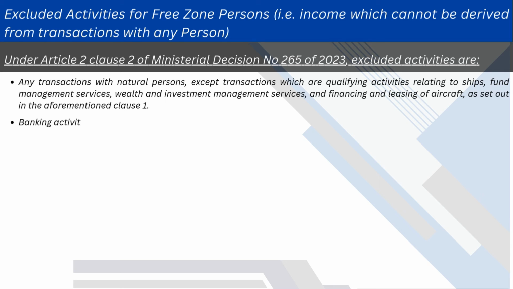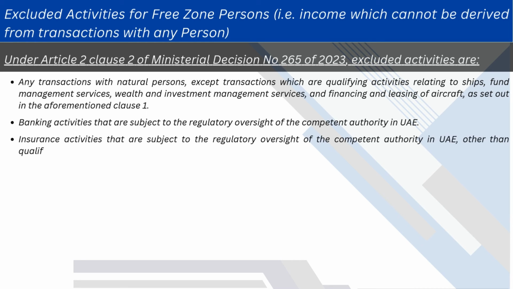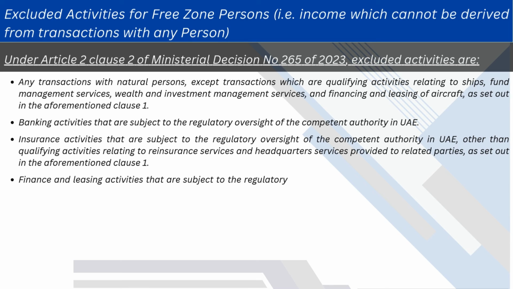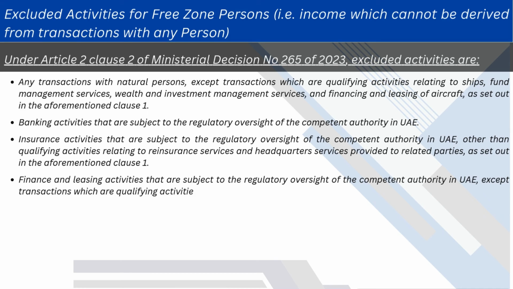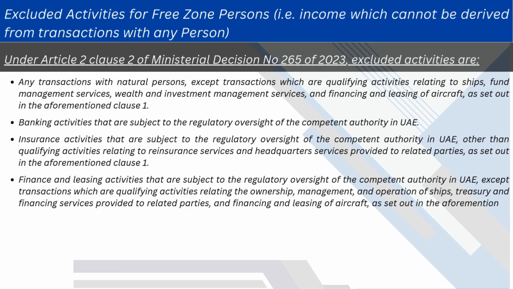Banking activities that are subject to the regulatory oversight of the competent authority in UAE. Insurance activities that are subject to the regulatory oversight of the competent authority in UAE, other than qualifying activities relating to reinsurance services and headquarters services provided to related parties, as set out in the aforementioned Clause 1. Finance and leasing activities that are subject to the regulatory oversight of the competent authority in UAE, except transactions which are qualifying activities relating to the ownership, management, and operation of ships, treasury and financing services provided to related parties, and financing and leasing of aircraft, as set out in the aforementioned Clause 1.